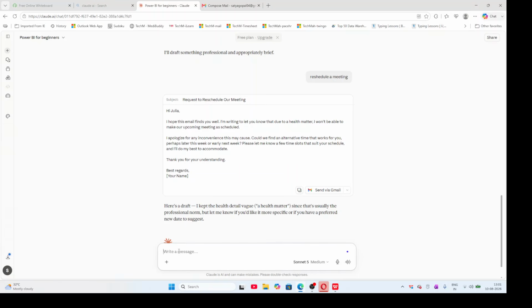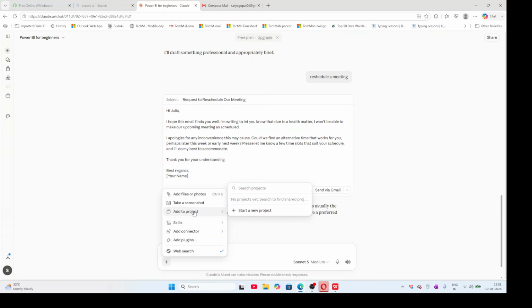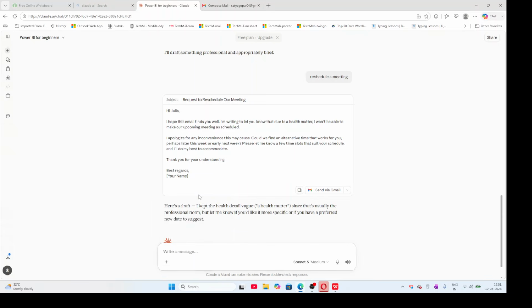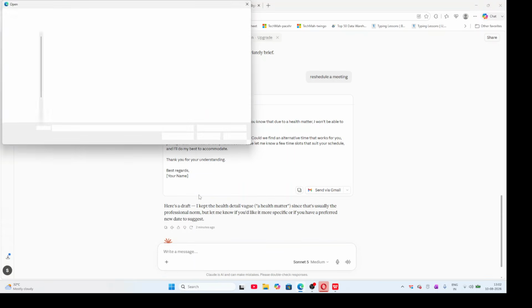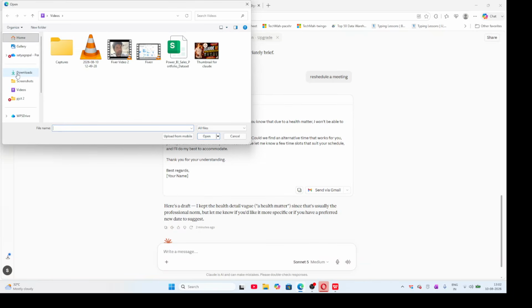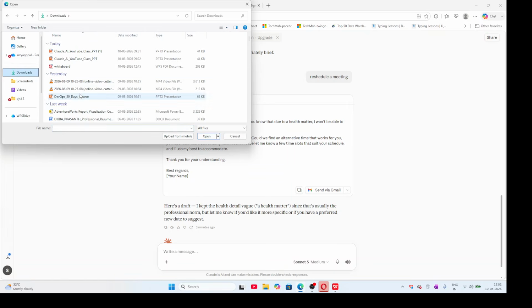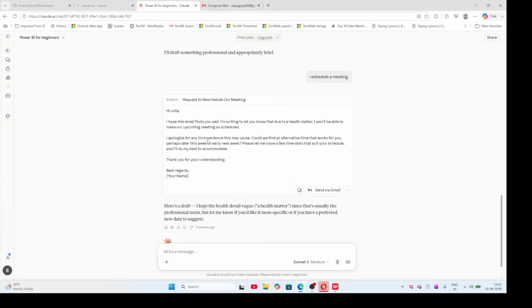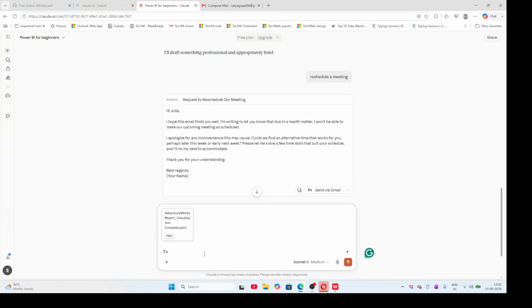For example, one document is there, okay? And if you don't have any time to read the entire document, for that, first you need to attach the document. Yeah, attach the document, right? Then explain what is there. Write in your own words, no problem. Explain what is there in this document, okay?